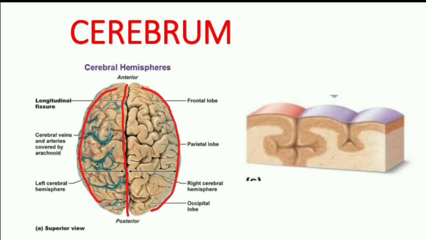Cerebrum is the largest part of the brain. That is, 2/3 of the brain is cerebrum. It has outer layer and inner layer: outer grey matter and inner white matter. The grey matter is called cerebral cortex and the white matter is called cerebral medulla.